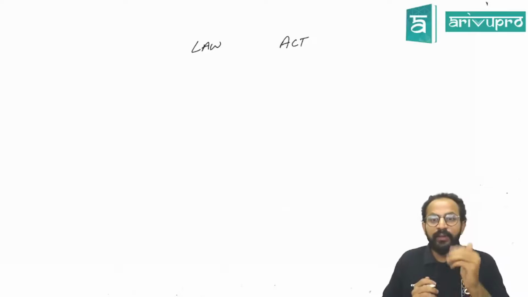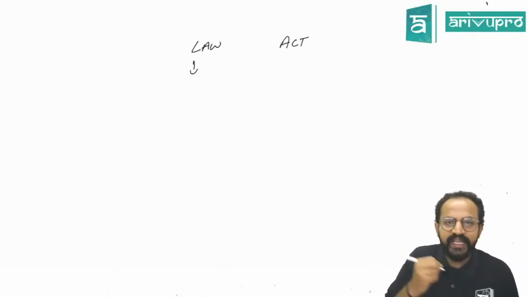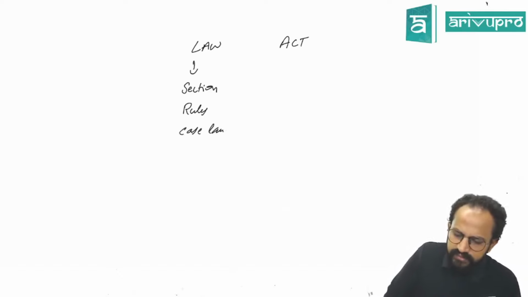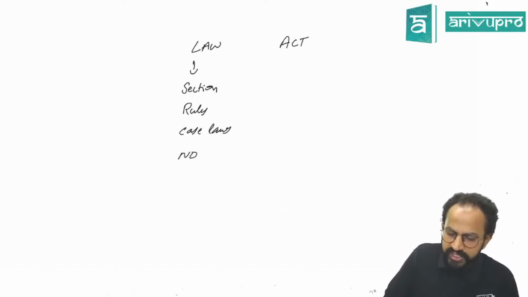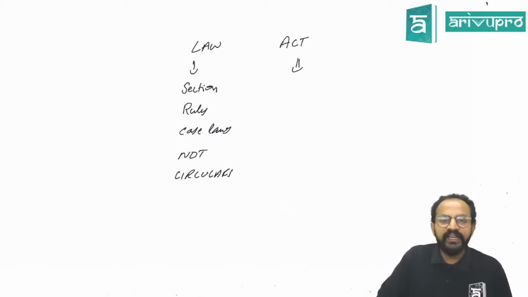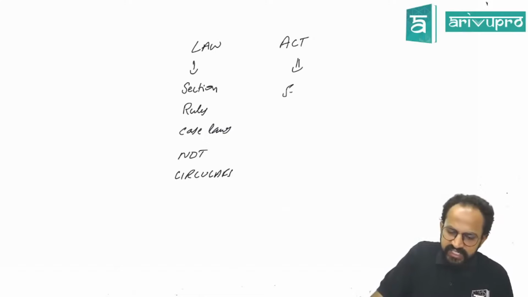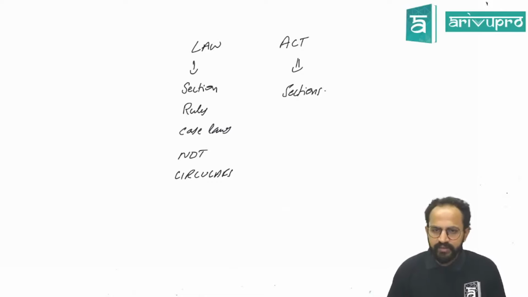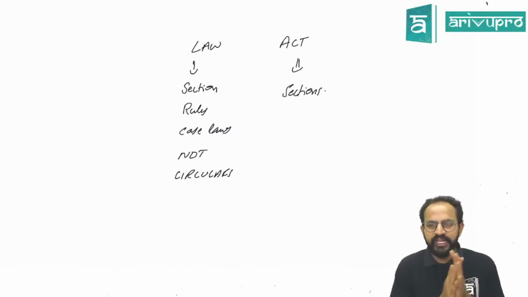So, whenever I talk about a law, it always includes sections. It always includes the rules. It includes case laws. It includes notifications, circulars. Everything is forming part of a law. Whereas if I talk about an act, it is just sections. Now imagine, whenever we are studying here, we will be studying from a law perspective and not an act perspective.